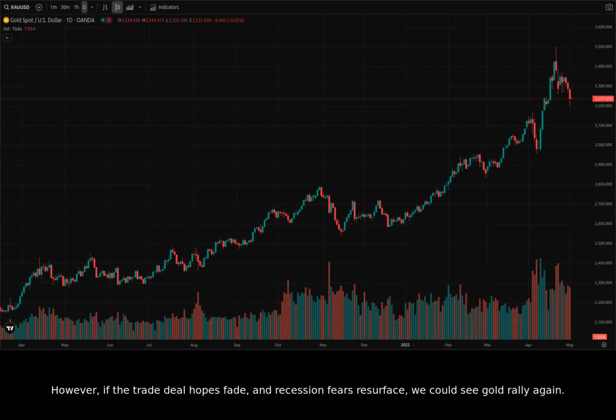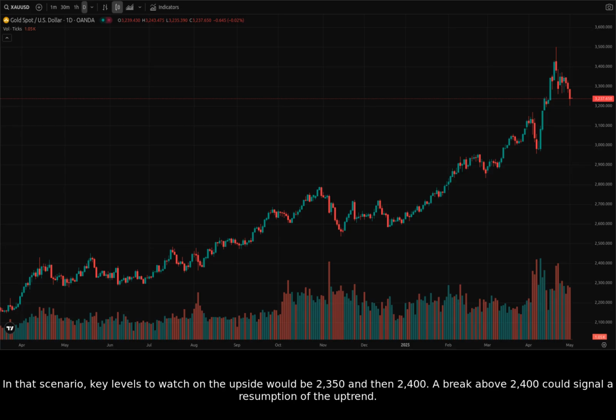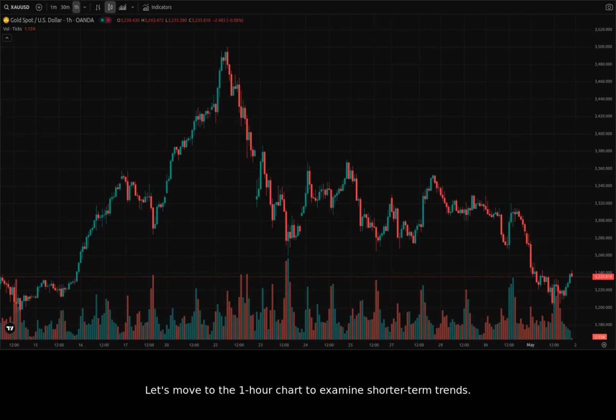However, if the trade deal hopes fade and recession fears resurface, we could see gold rally again. In that scenario, key levels to watch on the upside would be 2,350 and then 2,400. A break above 2,400 could signal a resumption of the uptrend. Let's move to the 1-hour chart to examine shorter-term trends.